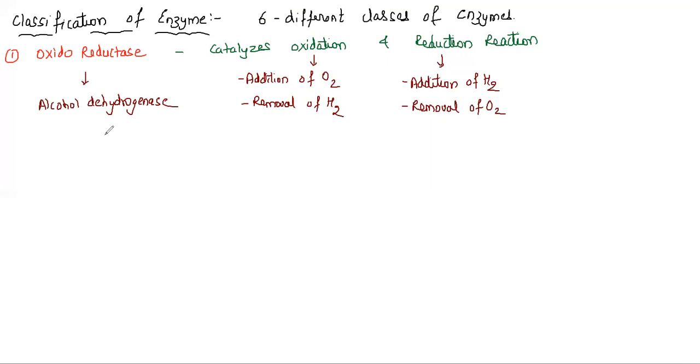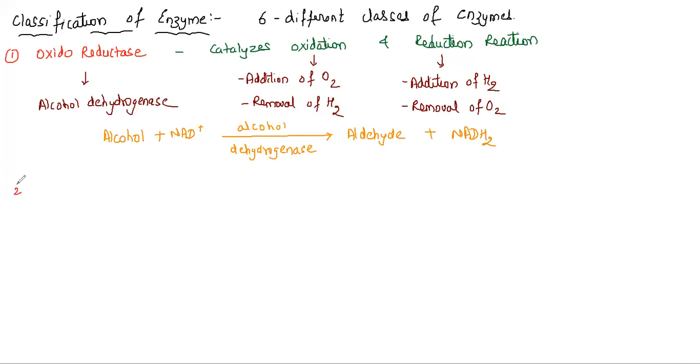Alcohol plus NAD+ is going to give you aldehyde plus NADH2, meaning hydrogen got added to the NAD, and the enzyme required here will be alcohol dehydrogenase. It means from the alcohol group the hydrogen was removed and added to NAD. So this is the first class here.